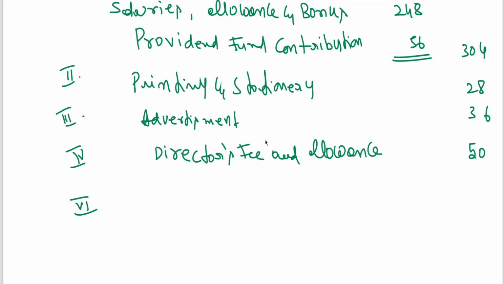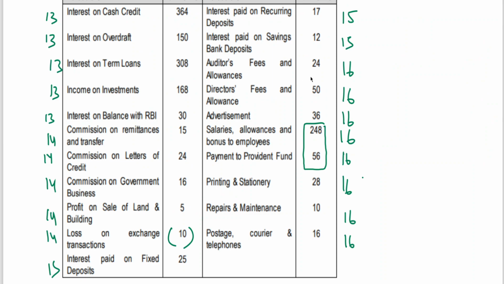Depreciation comes under PRP. Then audit fees also come under PRP. Then we are having audit fees, I think, in this problem. All PRP starting with audit fees. I think we are having in this problem audit fees and allowance 24.